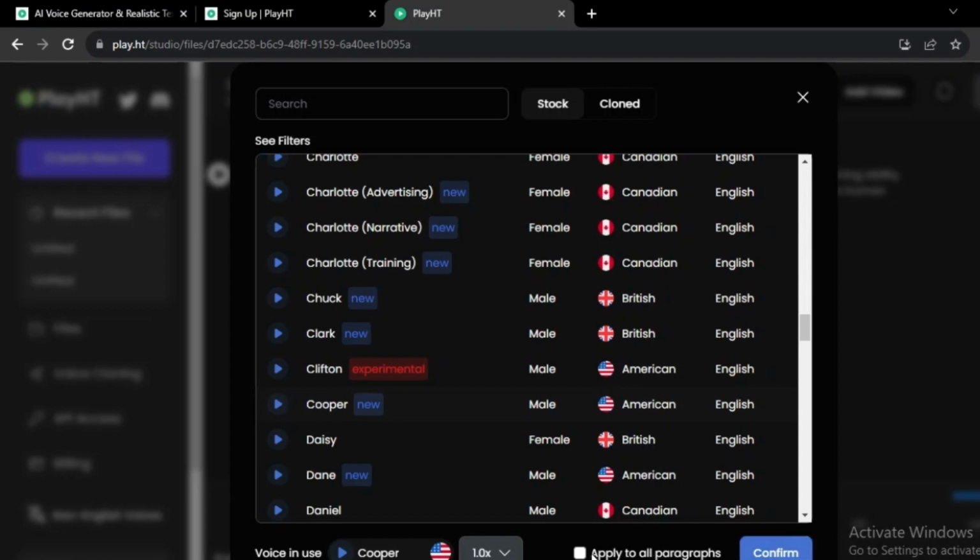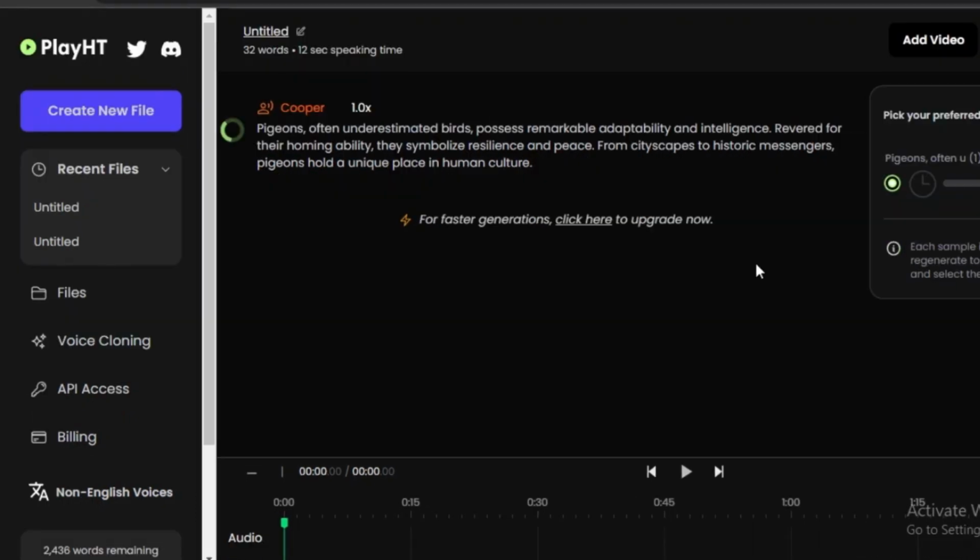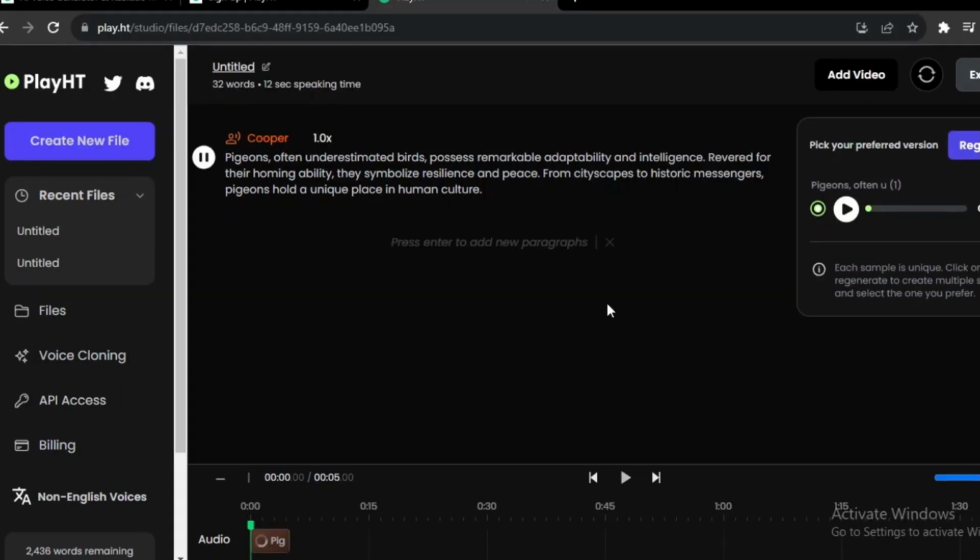This button is located on the side. Click it to select Apply to all paragraphs. Additionally, you can alter the speed, but I'll stick with the standard usual speed. When you're finished choosing your voice, click the green Generate Preview button on this side. Once it has finished creating, hit the play button and give it a quick once over. If you don't like it, you can repeat the procedure we used previously and make changes. Once you're happy with it, please note that clicking this button will download a WAV file.